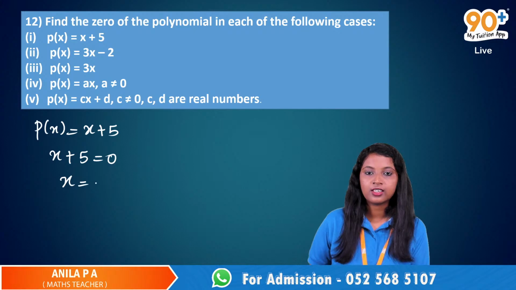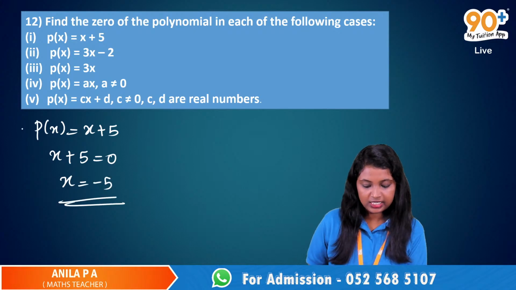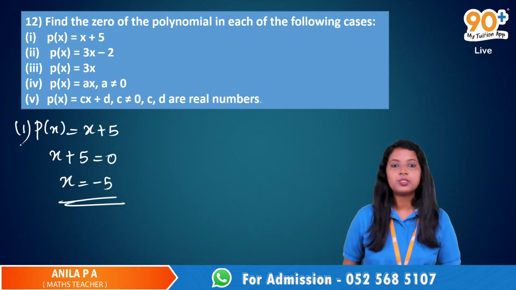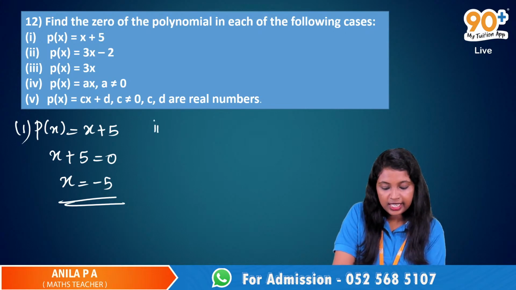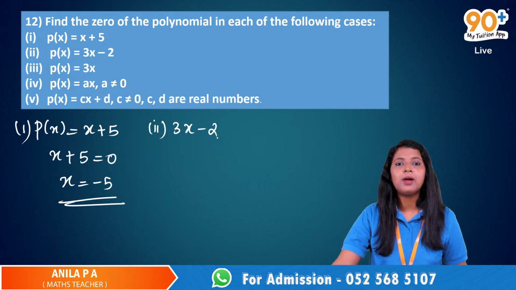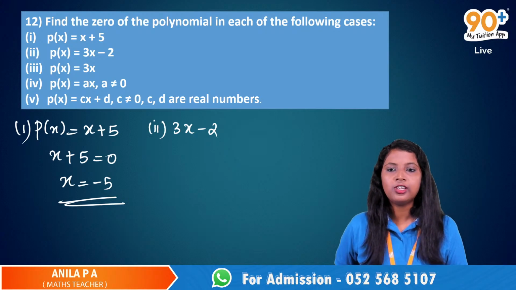X is equal to -5. Yes, very good. So x is equal to -5 is a zero of this polynomial. Very good. Now the second one is 3x minus 2. Do we have some other methods to find the zero of this polynomial?